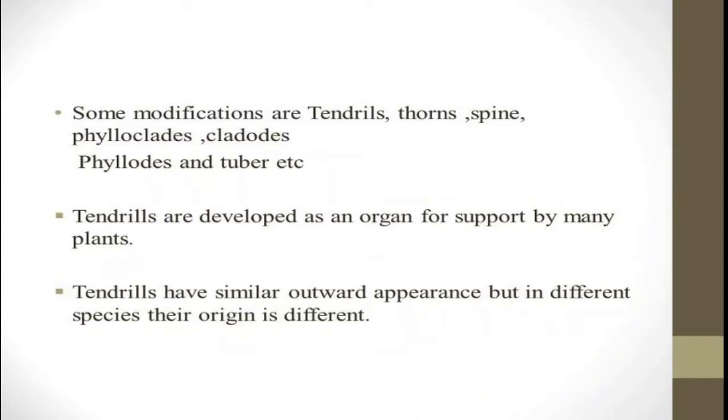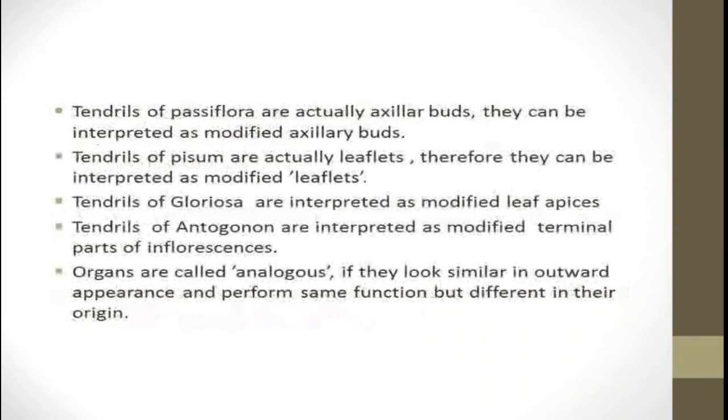Therefore, they can be interpreted as modified axillary buds. The tendrils of Pisum are actually leaflets. Therefore, they can be interpreted as modified leaflets.